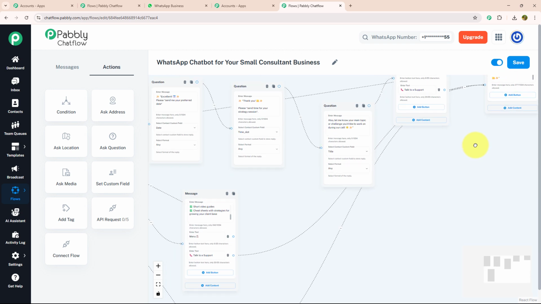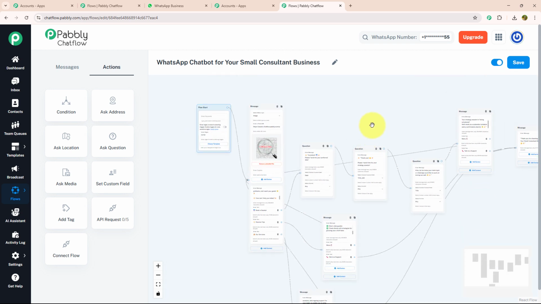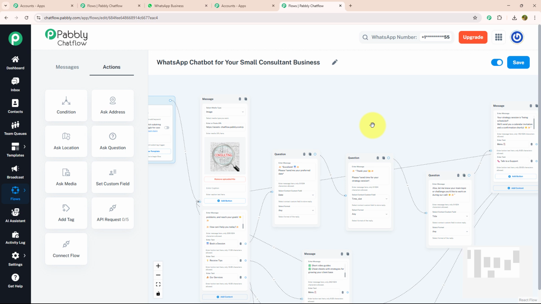So yes, as you can see, I have entered all the design information that would be needed to run a chatbot for a small consultant business using Pabbly Chatflow. On to our last step, don't forget to activate your flow and save it. As you can see, I got a message that flow updated successfully. That means my flow is ready to run in real time.